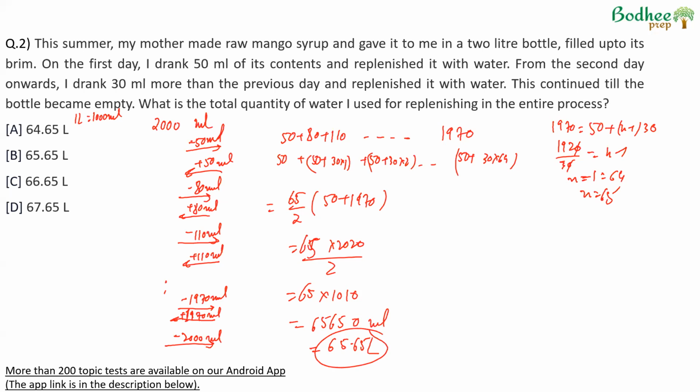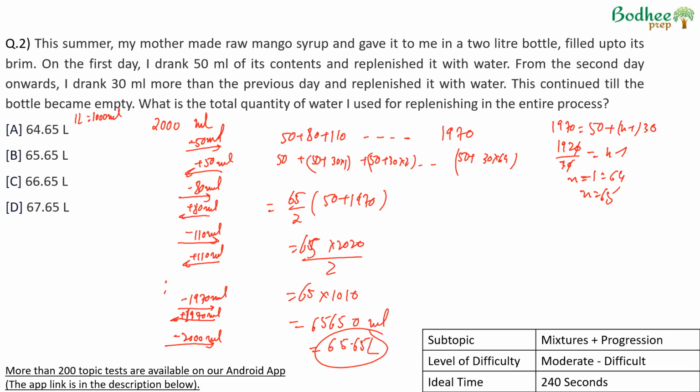Again, in terms of level of difficulty, for me, this question would be a moderate or difficult level question because, first of all, we have to figure out the removal replacement process and see how the process ends, and then use the concept of progressions to solve and reach the final value. Unless we know this formula, it might be difficult to solve. Also, since calculation is involved, the solving time might be a little high. So maybe in a time test, not a question which may be attempted because multiple concepts and calculation is involved.